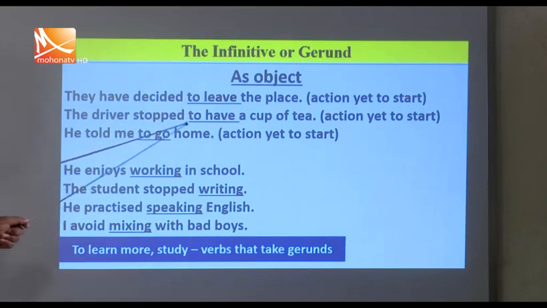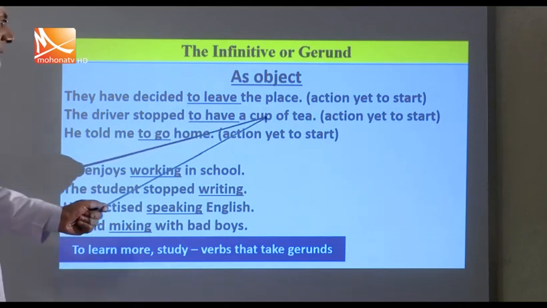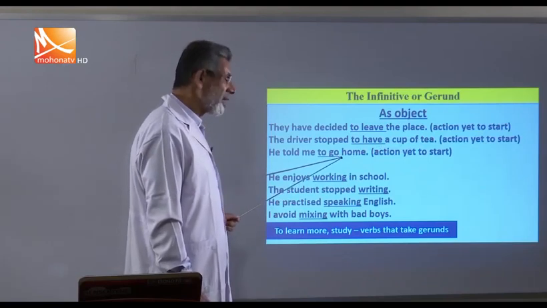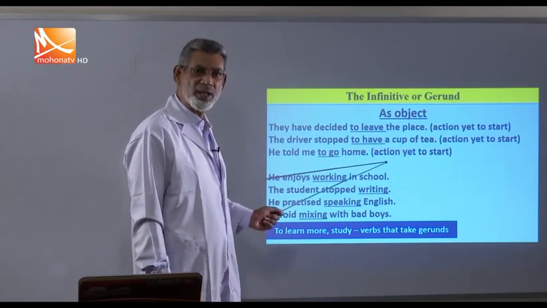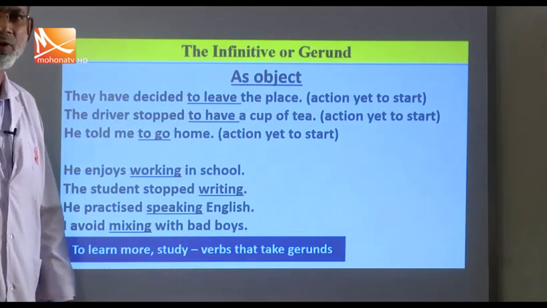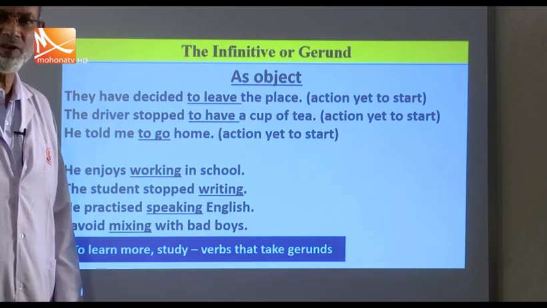You see here, the driver stopped. This stoppage is for the time being, and this is why he stopped to have a cup of tea, action yet to start. He told me to go home, action yet to start. And this is why we have used to have, to leave, to go. I mean to say infinitive. We cannot use a gerund here.